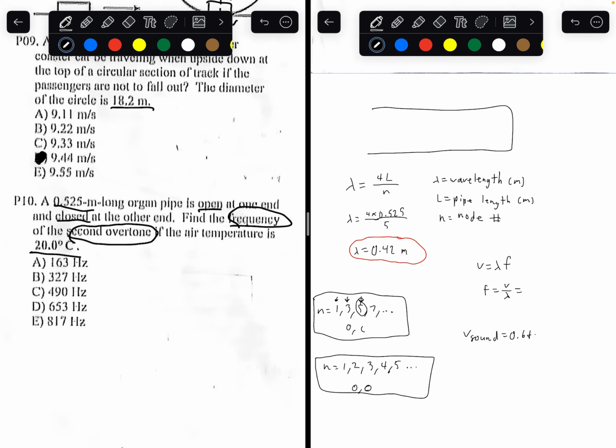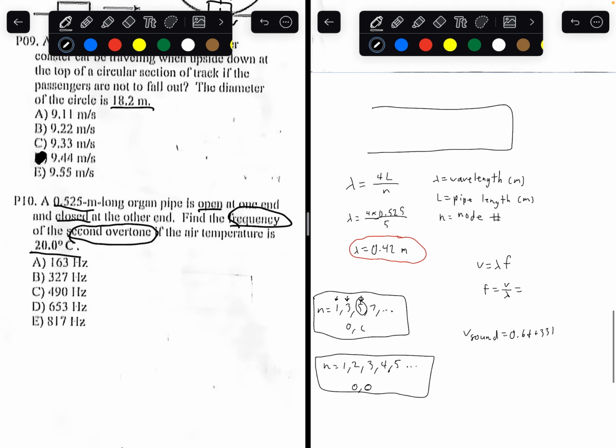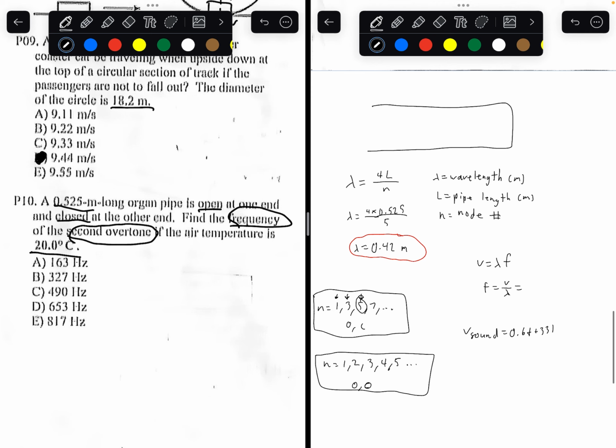0.6 T plus 331, where T is temperature. So I'll actually write that as capital T. 0.6 times T plus 331. So in this case, the speed of sound is going to be 0.6 times 20 plus 331, which means the speed of sound is 343 meters per second.